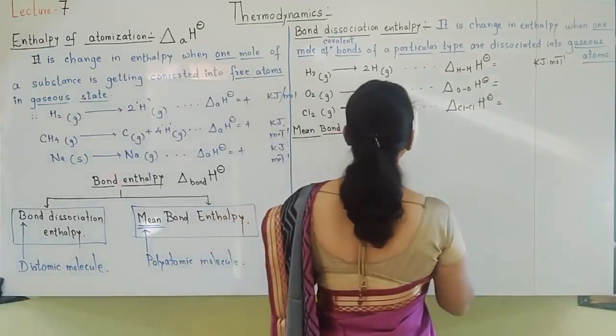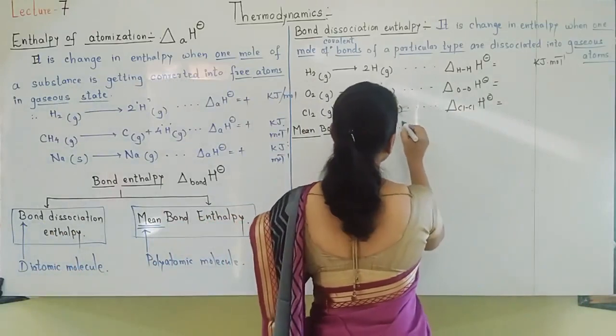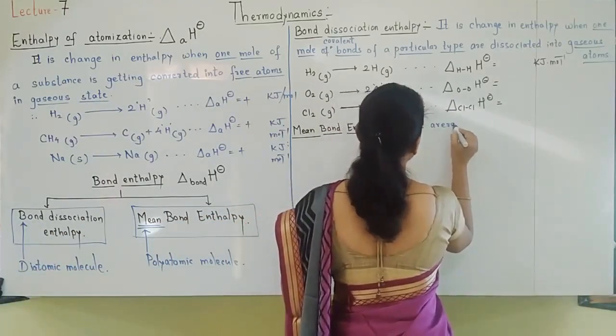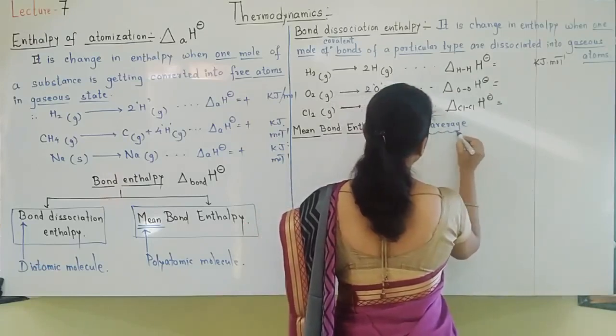What definition can I write for this? It is average. Only this first term we add here, otherwise everything is same.